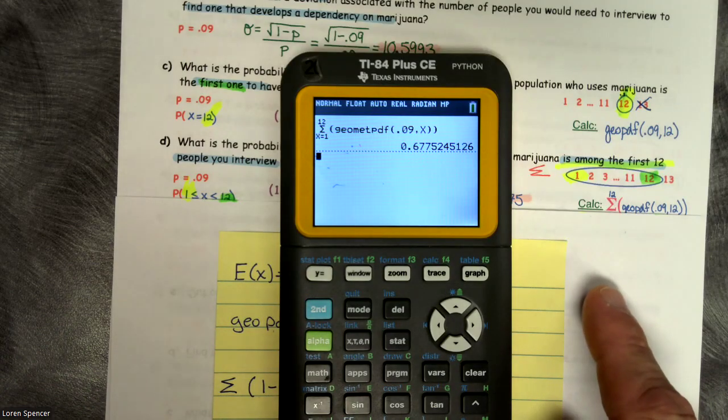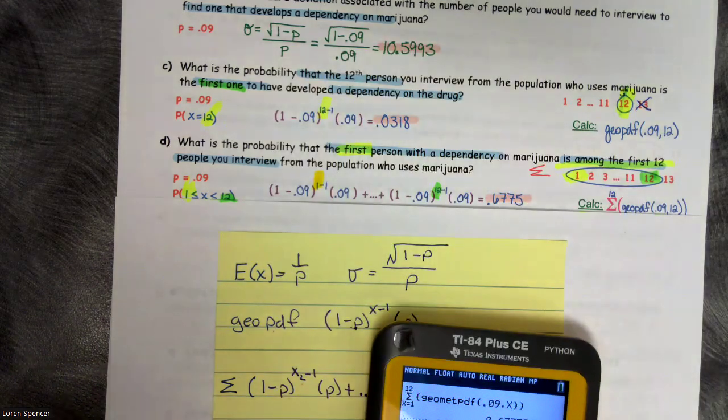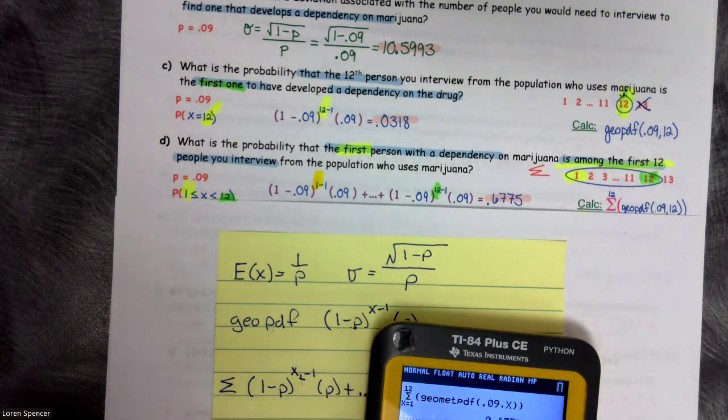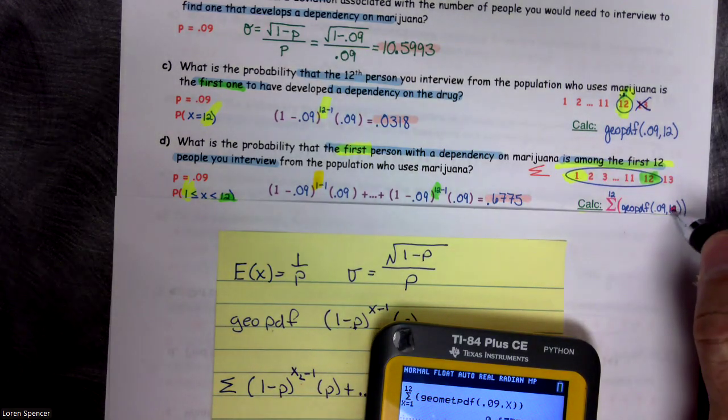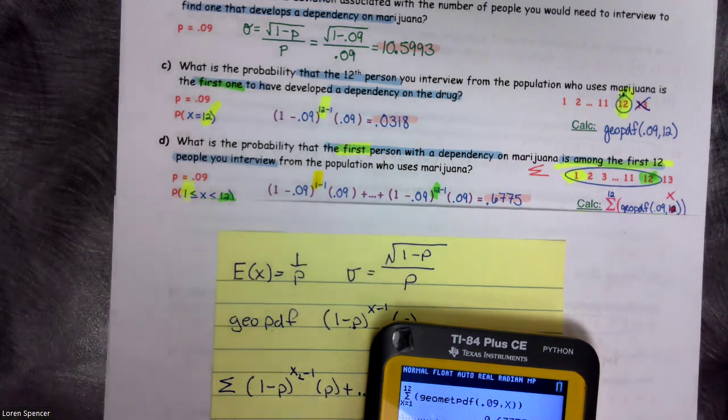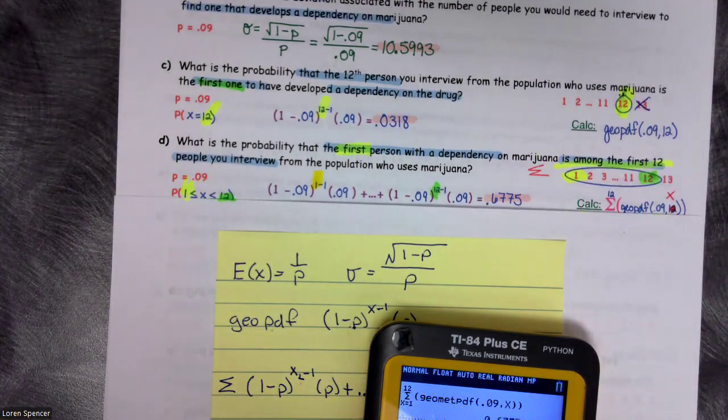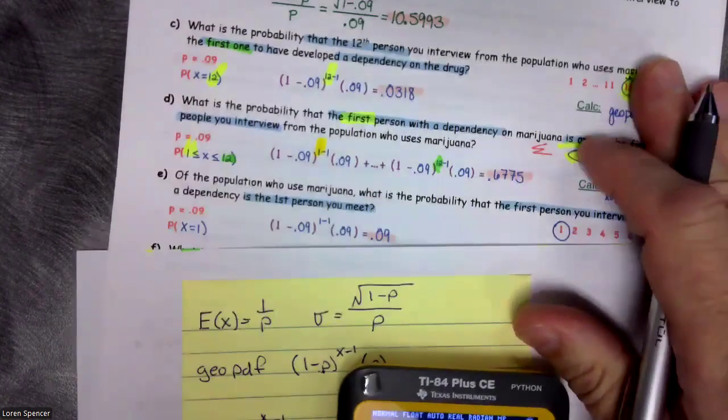And we get 0.6775. And by the way, this right here should not be a 12. This should be a X. Okay, moving on.